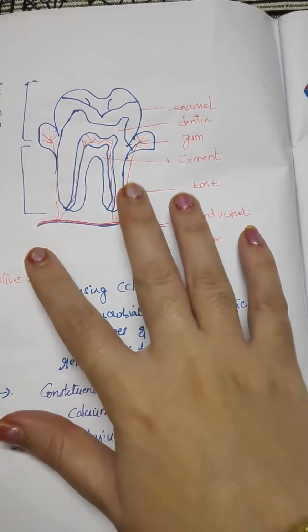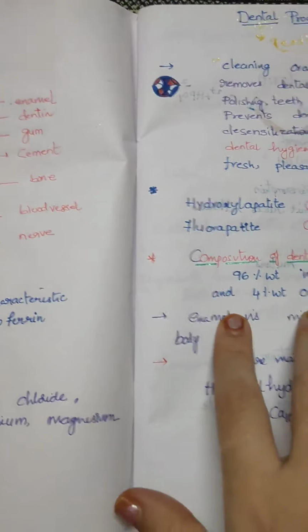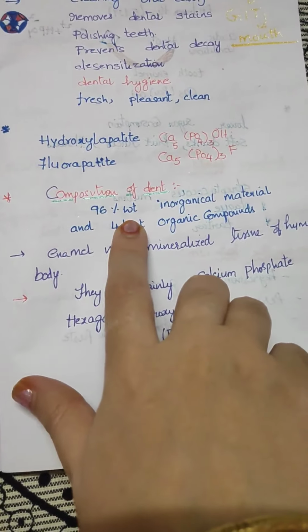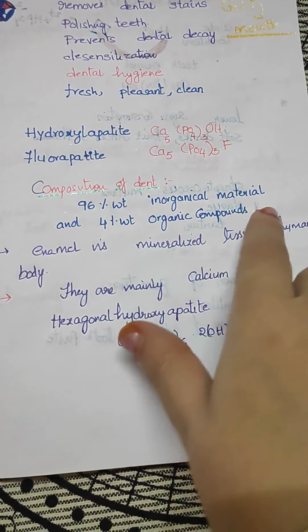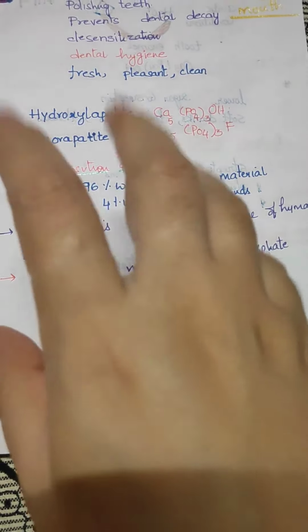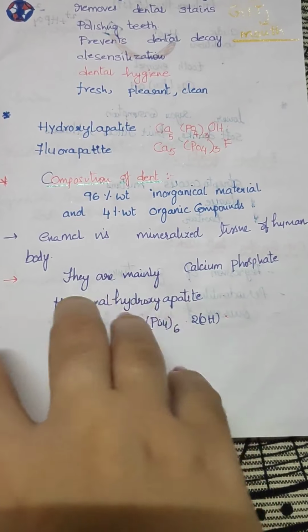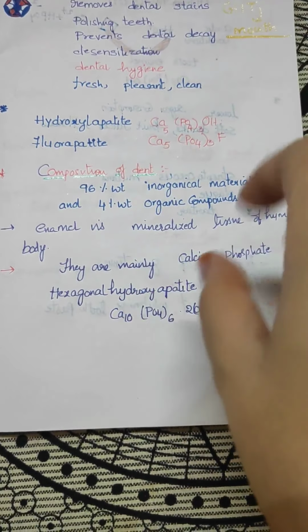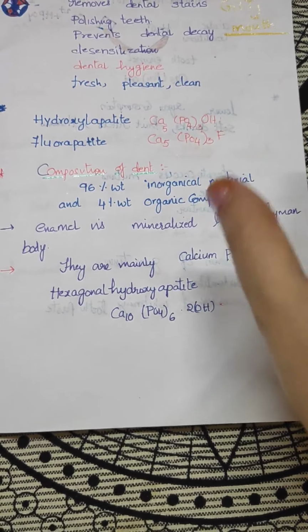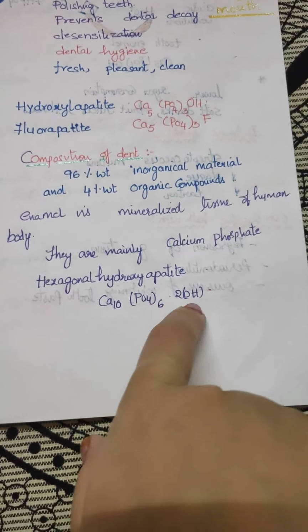So we talk about teeth or dent. Composition of dent: 96% of weight is inorganic material and 4% weight is organic compounds. Enamel is the most mineralized tissue of the human body, mainly calcium phosphate, hexagonal hydroxyapatite, Ca10(PO4)6(OH)2.